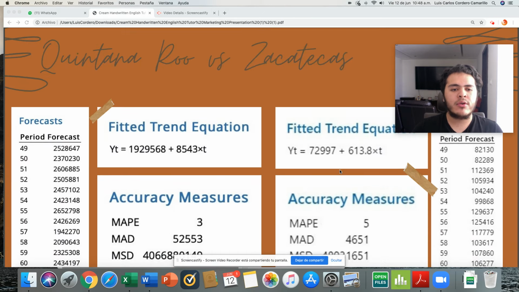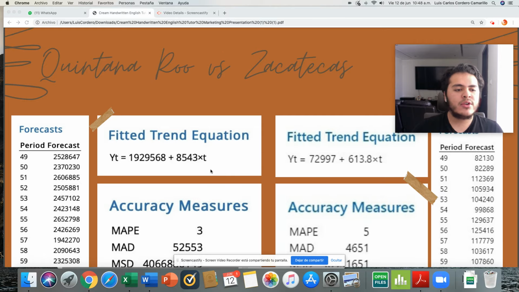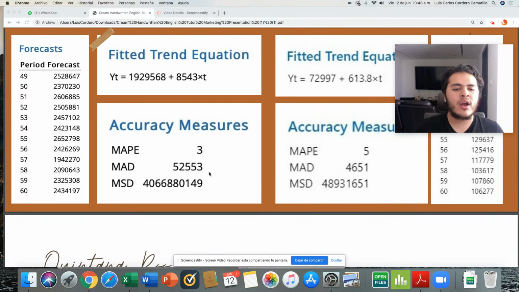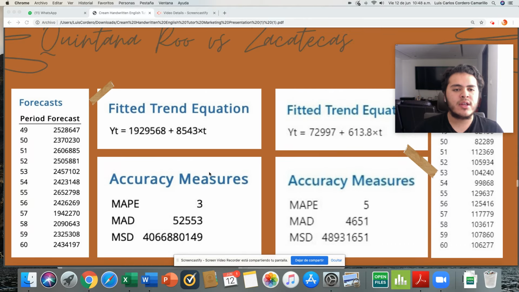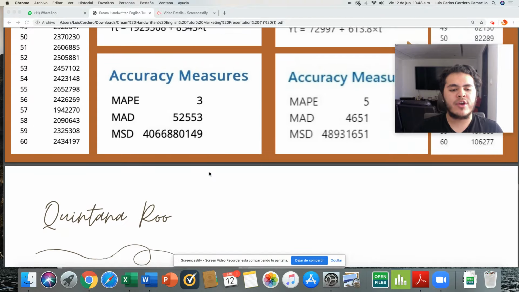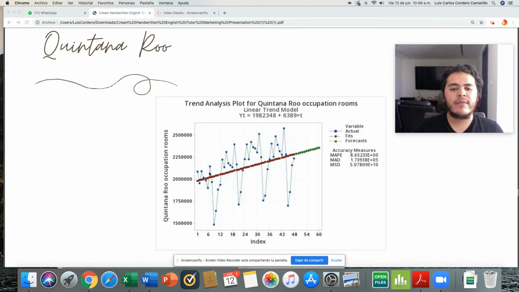Now we're going to compare Quintana Roo against Zacatecas. If you can see the forecast, it says here that Quintana Roo will grow more than Zacatecas in the next year. If you can see here in the MAPE and in the accuracy measures part, you can see that the MAPE is lower in Quintana Roo than in Zacatecas. This means that if the MAPE is closest to 0, the confidence is better and bigger.